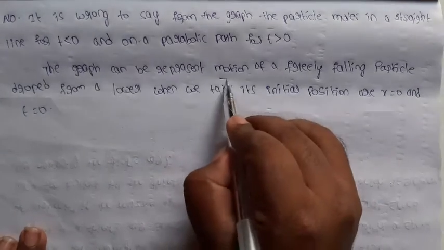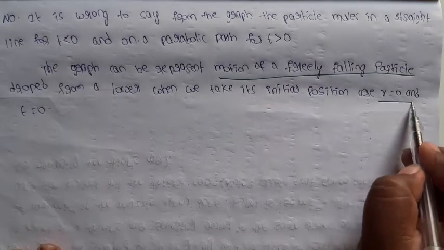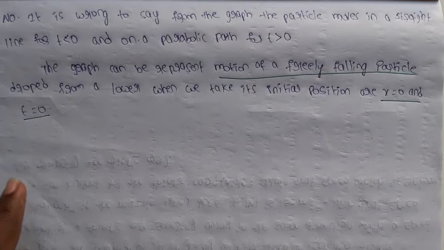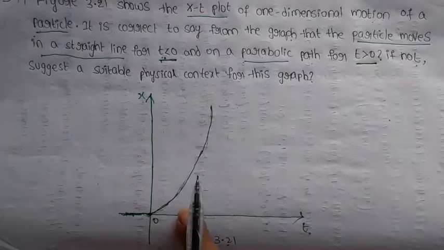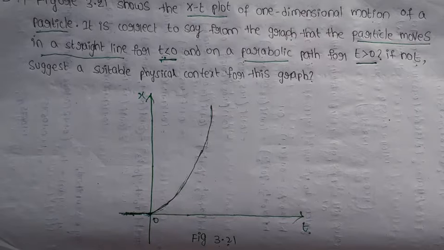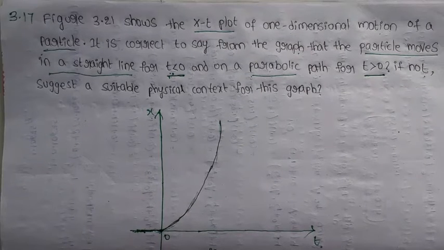So this graph is the motion of a freely falling particle with conditions x equal to 0, t equal to 0, where the particle is at rest. After some time, time increases and the position of the particle gradually changes. So from this graph we can easily explain. That is the answer.